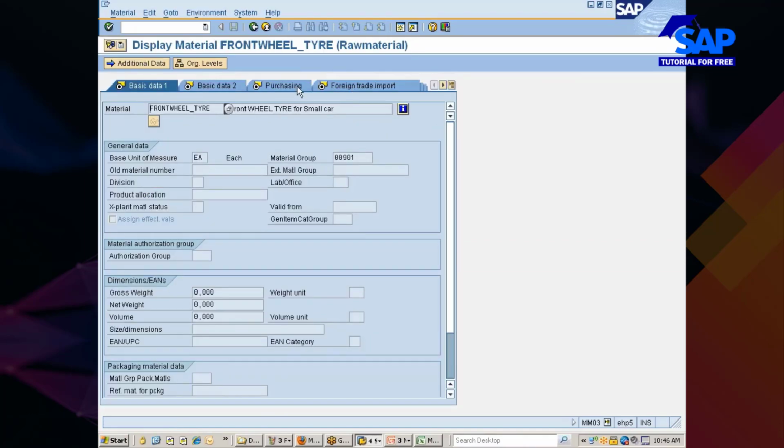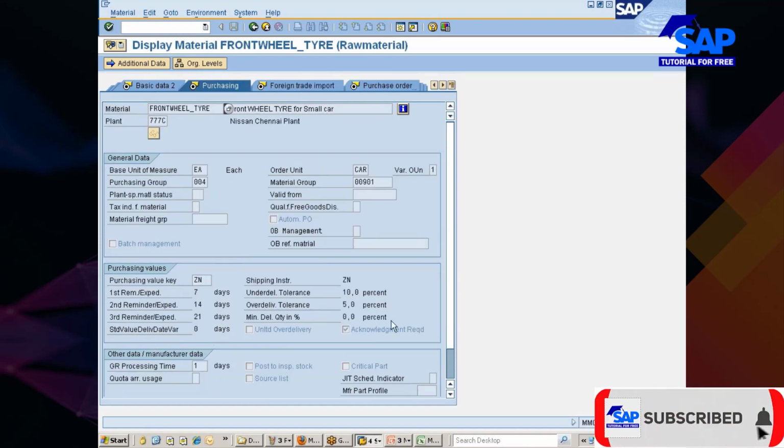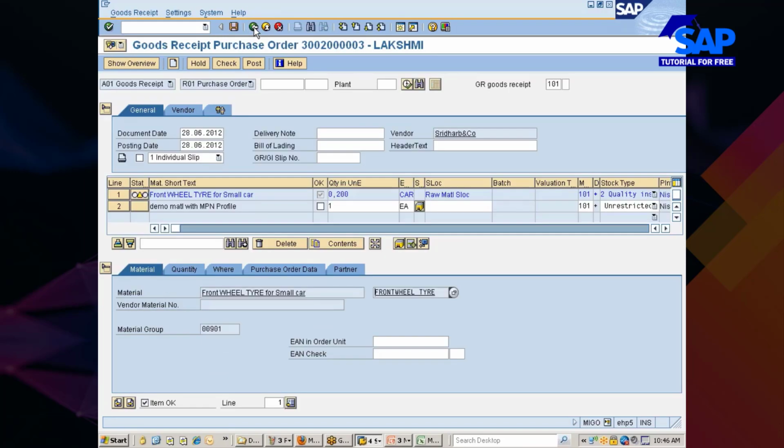Okay, if you go into the purchasing view, you see here an under delivery tolerance of 10 and an over delivery tolerance of 5. It means, based on the purchase order quantity, less than 10% it accepts, and 5% more than the order quantity also, you don't see any message.